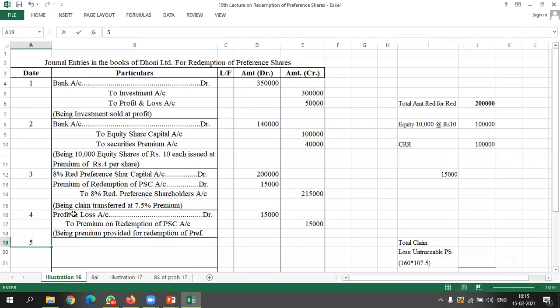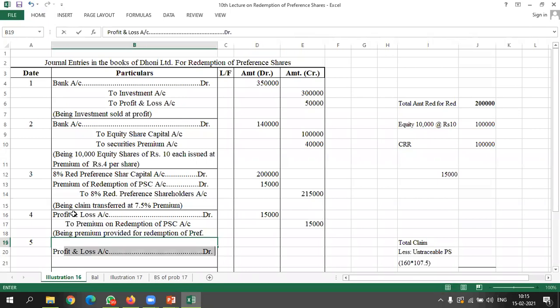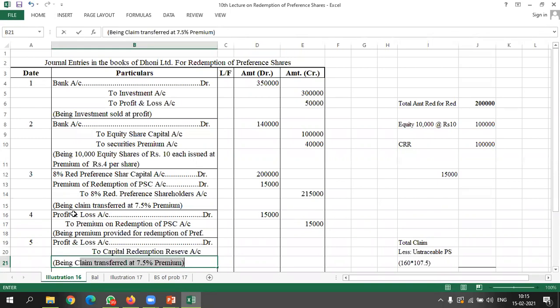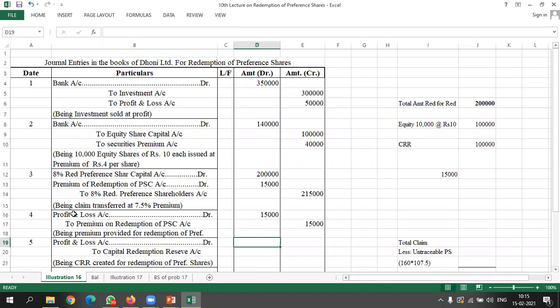Okay, now next entry, here we will create a CRR, and for CRR also we will take from profit and loss account to capital redemption reserve account. Here we will write being CRR created for redemption of preference shares. Okay, so here amount will be 1 lakh rupees.